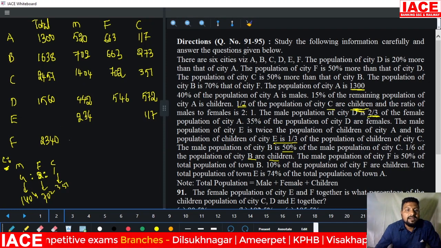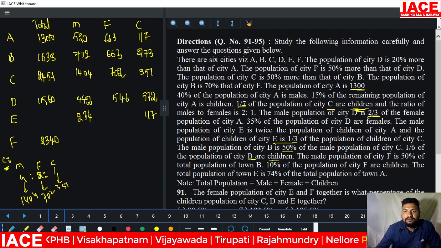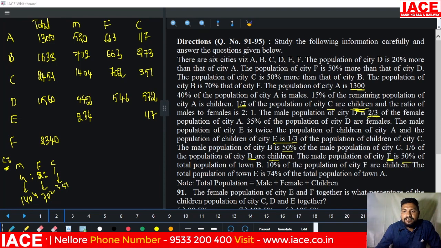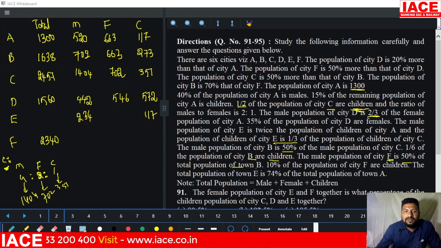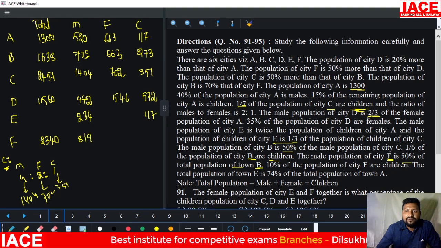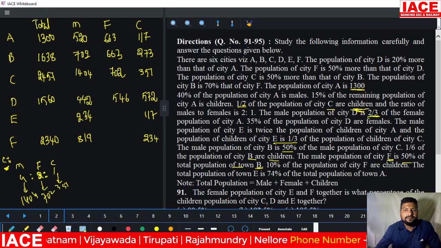We have to fill E and F now. Coming to the next line, the male population of city F is 50% of the population of town B. 50% of town B, value 1638, is 819. 819 belongs to the male population of F. Next, 10% of the population of city F are children. That means 234 members belong to children.